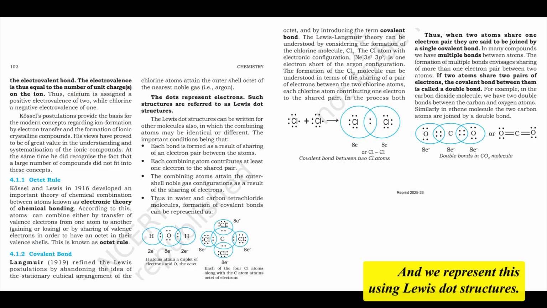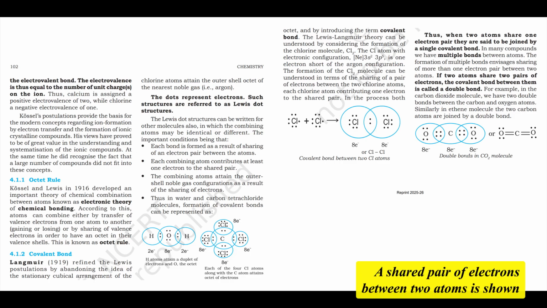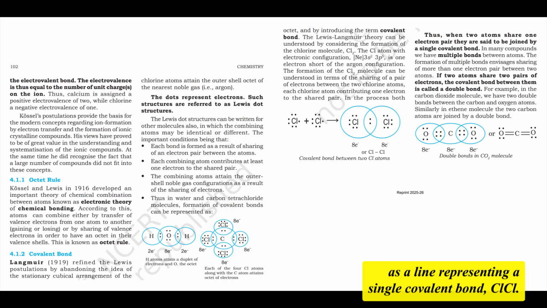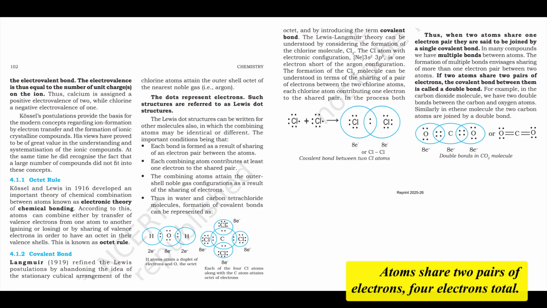Precisely. And we represent this using Lewis dot structures. You draw dots for valence electrons. A shared pair of electrons between 2 atoms is shown as a line, representing a single covalent bond, Cl-Cl. Can atoms share more than one pair, like double or triple bonds? Yes, absolutely. That leads to multiple bonds. Double bond: atoms share 2 pairs of electrons, 4 electrons total. For example, in carbon dioxide, CO2, carbon shares 2 pairs with each oxygen atom, O=C=O. Ethene has a carbon-carbon double bond, C=C. Triple bond: atoms share 3 pairs of electrons, 6 electrons total.